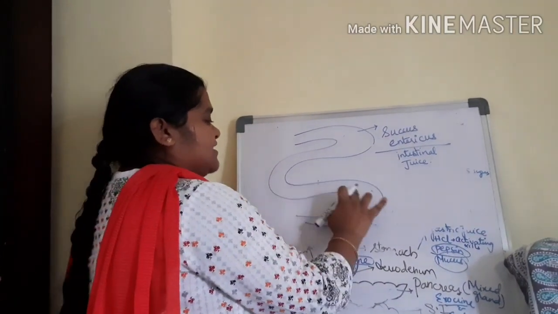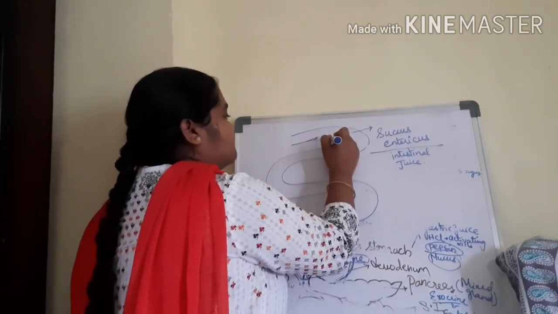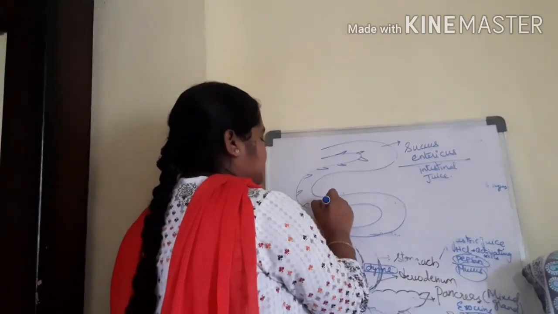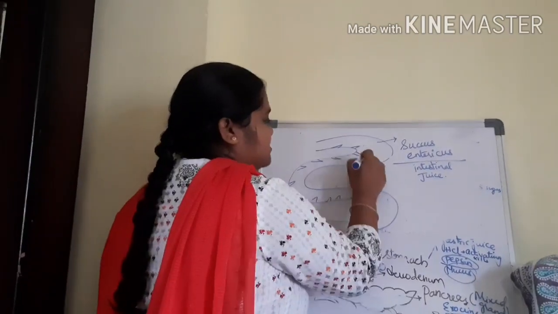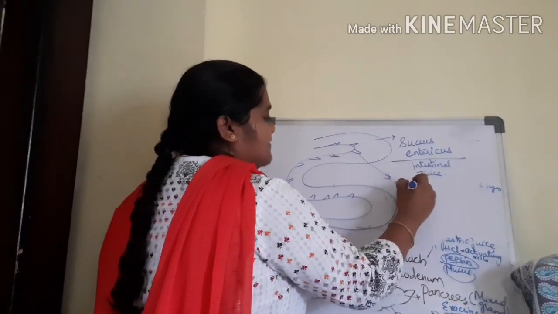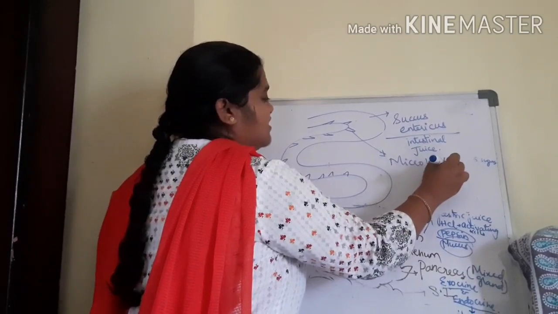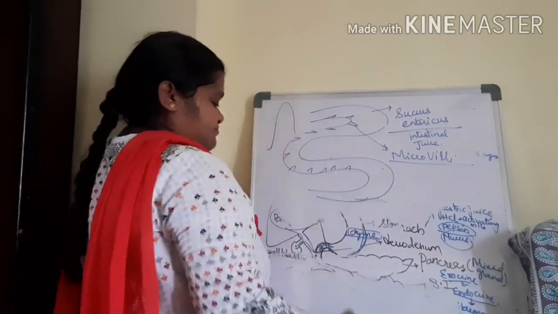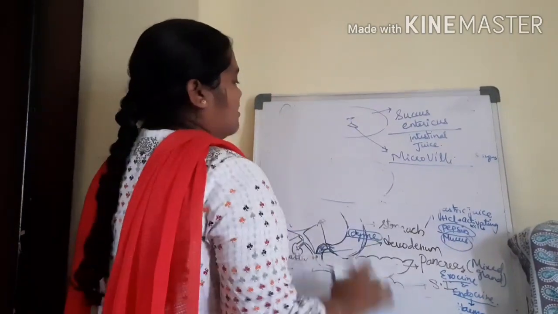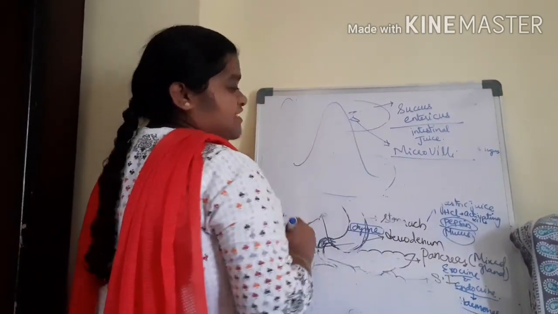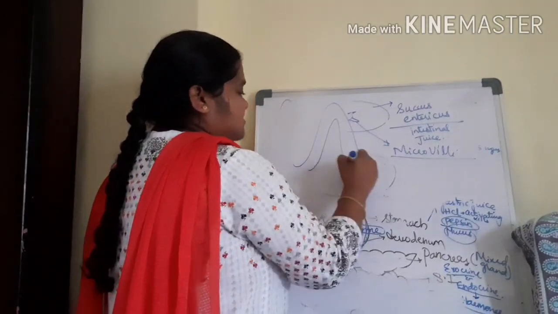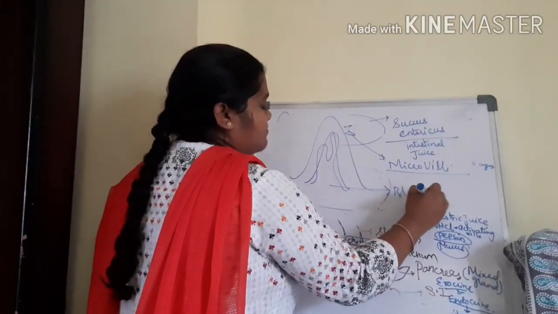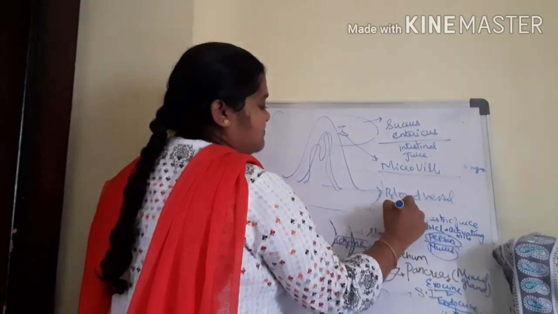And on the walls of the small intestine, there are finger-like projections like this. These finger-like projections are called microvilli. So what is the role of these microvilli? Microvilli are finger-like projections. These finger-like projections contain blood vessels and also lymph vessels.